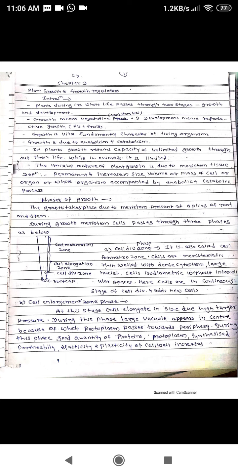Then how can we define this growth, especially in plants? It is a permanent increase in size, volume, or mass of the cell or an organ or as a whole organism, accompanied by anabolic and catabolic processes.